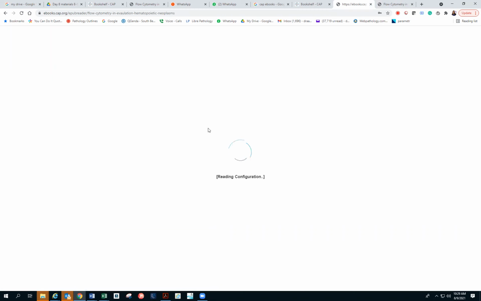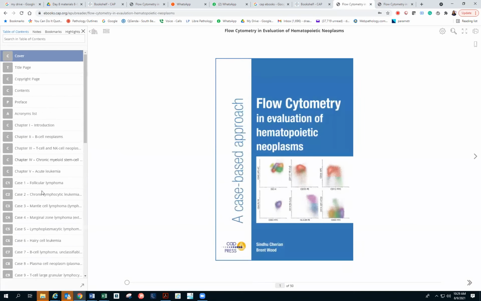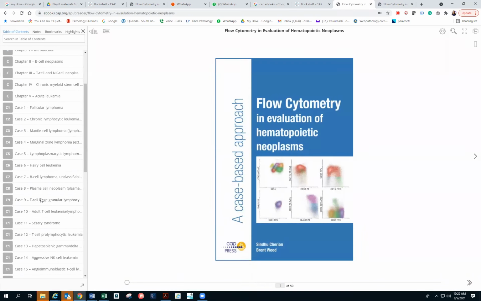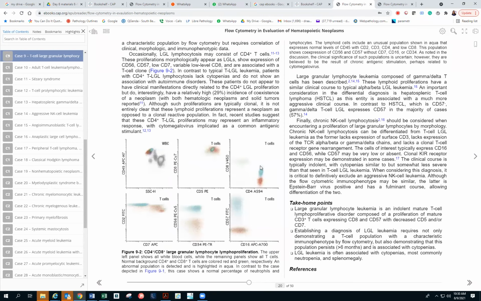So that was a case of double positive. If you remember, this was a case of double positive, yeah? Okay. So the neoplastic clone is in the aqua color only, right? So in this one, the normal LGL was CD56 negative, and CD16 will be positive in the normal LGL. However, this case was a different case that was a double positive 4 and 8, and this one was 56 positive.